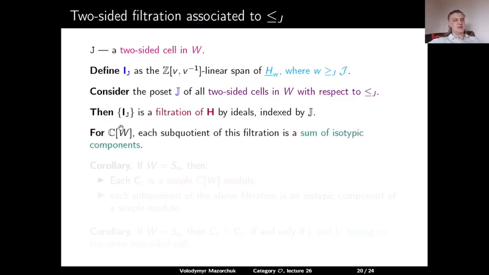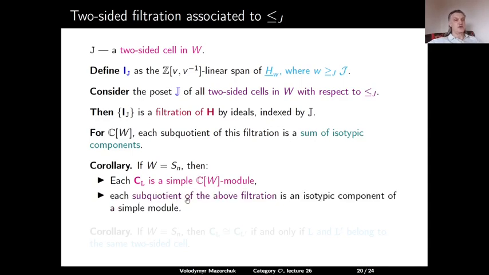So if we specialize and extend the coefficients to the complex numbers, then we will get a filtration by ideals, and so each subquotient of this filtration is a sum of some isotypic components for this algebra. So now, from Kazhdan-Lusztig description of cells in type A, we have that if W is a symmetric group, then each cell module is simple over the complex numbers, and each subquotient of the two-sided filtration coincides with exactly one isotypic component of the left regular module.